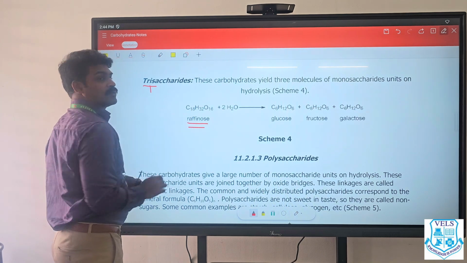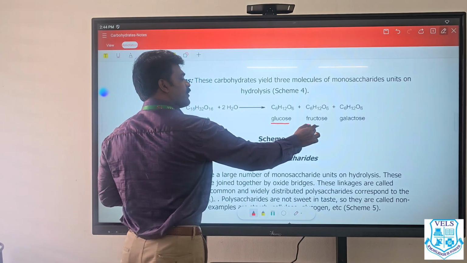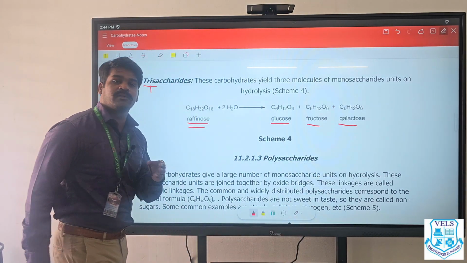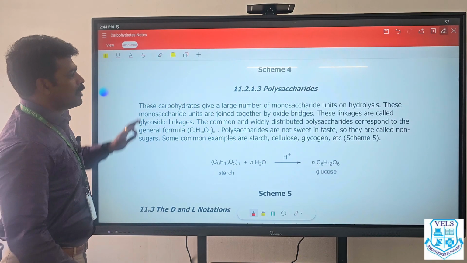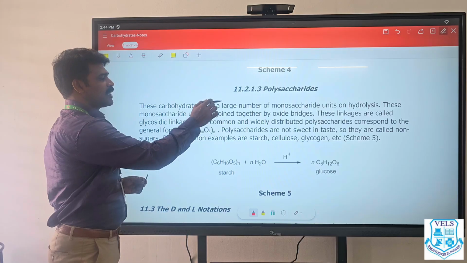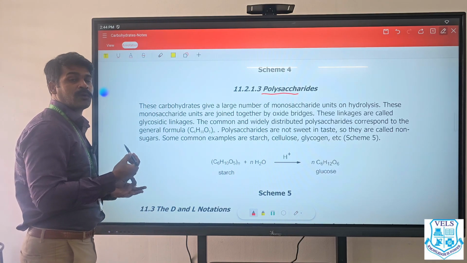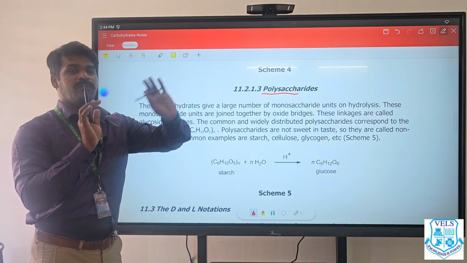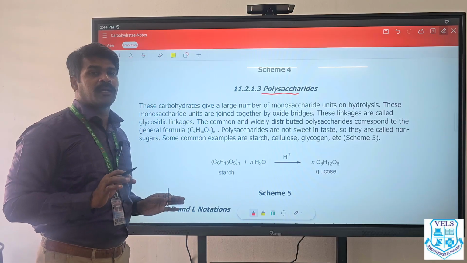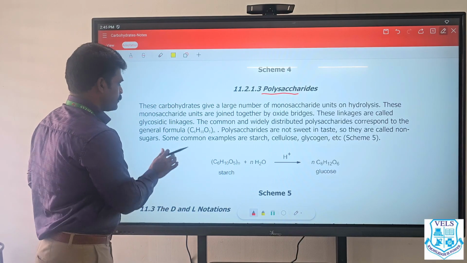Example, raffinose: when hydrolyzed, we get one glucose molecule, one fructose molecule, and one galactose molecule. Now we have polysaccharides. Each polysaccharide molecule when hydrolyzed will give a larger number of monosaccharide units. One polysaccharide will be a combination of different kinds of monosaccharide units or the same kind of monosaccharide units, bonded together.